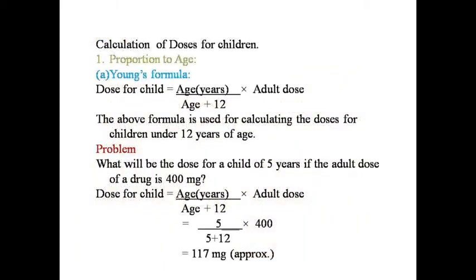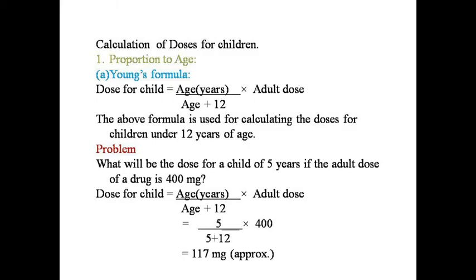Next, calculation of doses for children. Calculation of doses can be based on the following. First, proportion to age. Young formula for calculation of dose for children is equal to age in years upon age plus 12 into adult dose. The above formula is used for calculating the doses for children under 12 years of age.